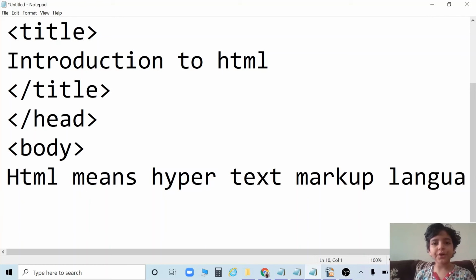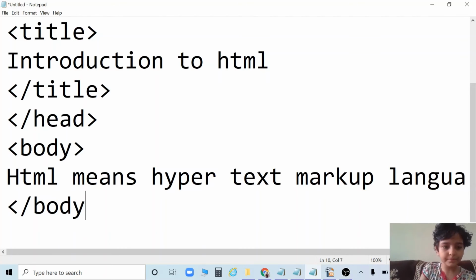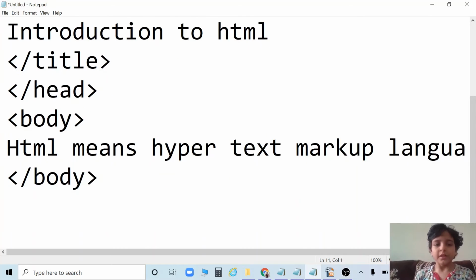Now we'll go to the next. Now we'll close the body. Then we are going to close the HTML.